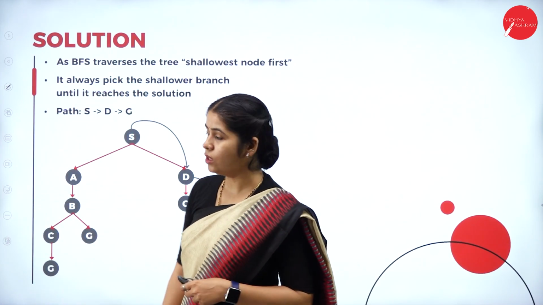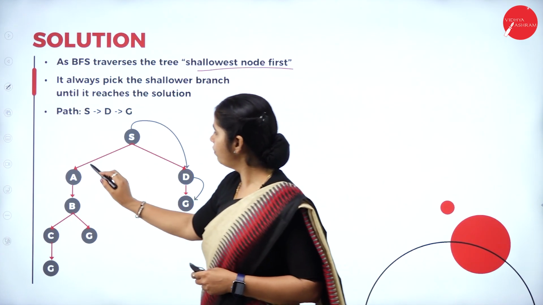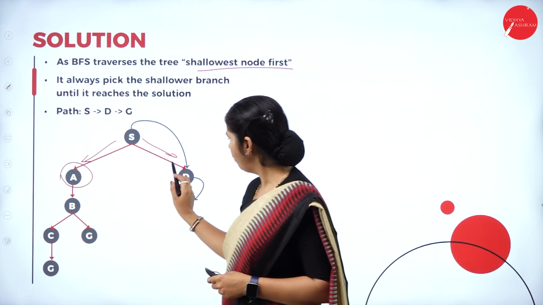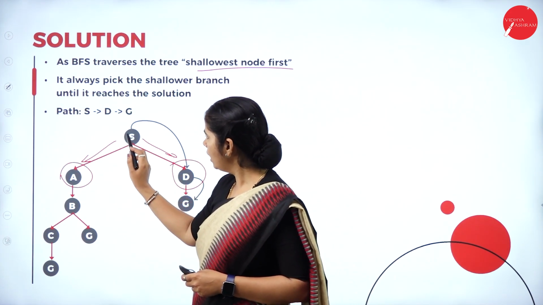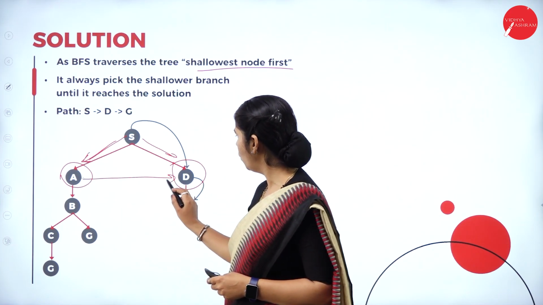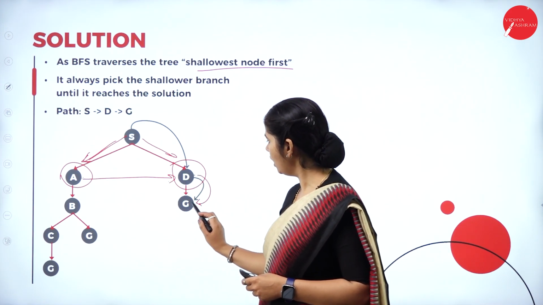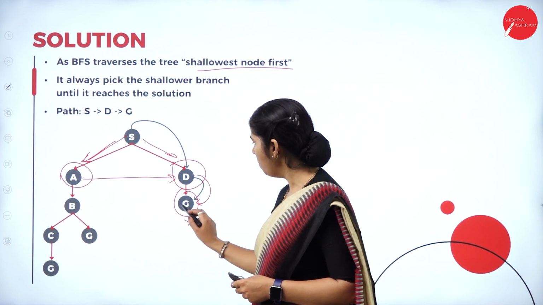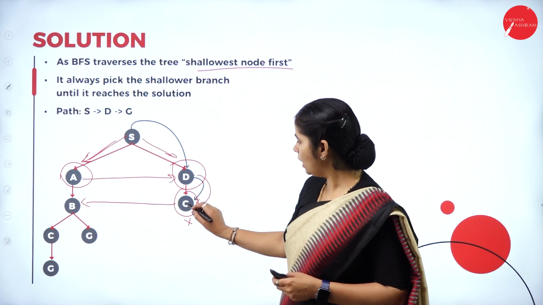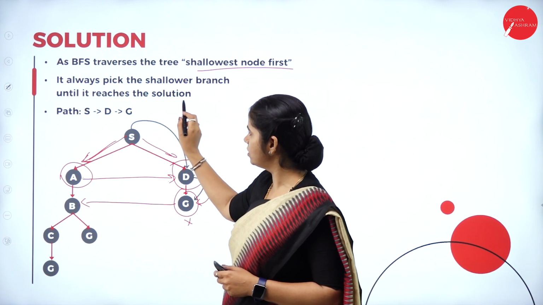Using the BFS algorithm. In the BFS algorithm, traverse the shallowest node first. Whatever the successor node, that will be treated as the first node, right? From here, it will traverse to the node A. From node A, it will traverse to the node D. From node D, it will traverse to the child node of D, that is G. If it is not found here, then it will traverse to the next sibling of this node G. It always picks the shallower branch unless it reaches the solution.